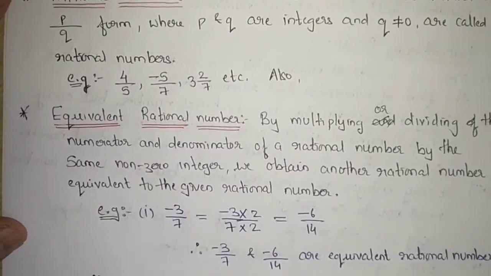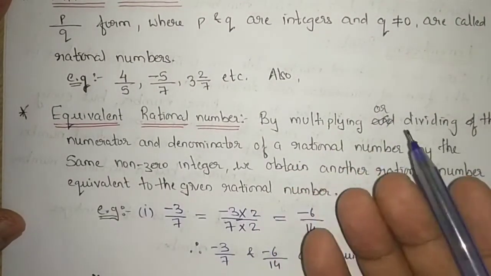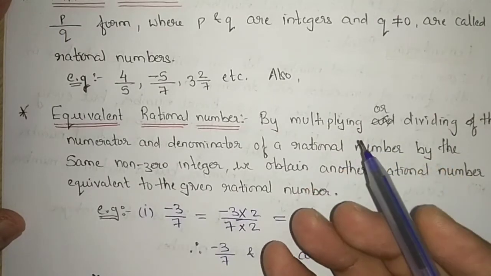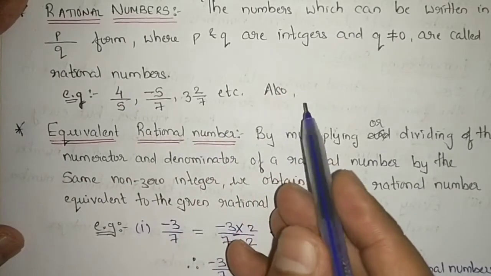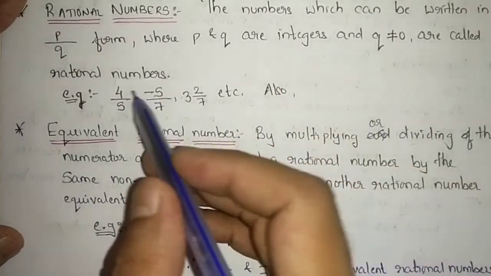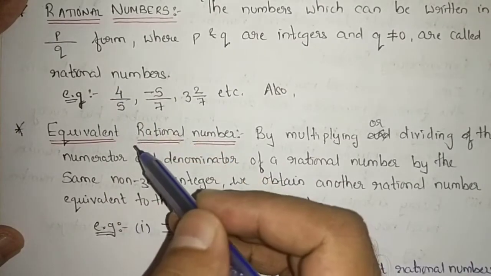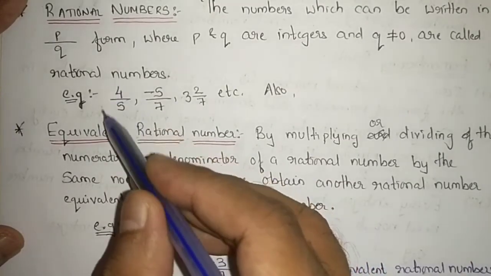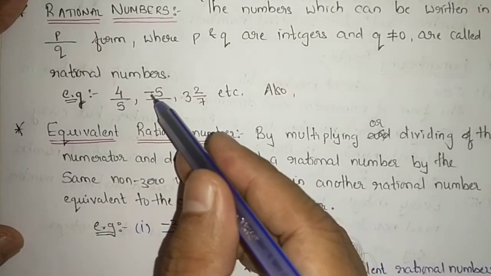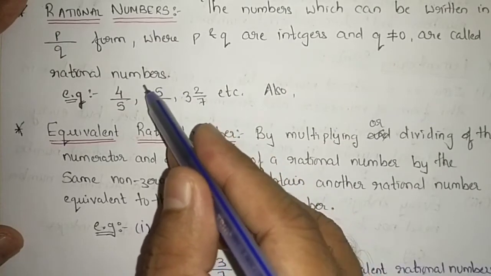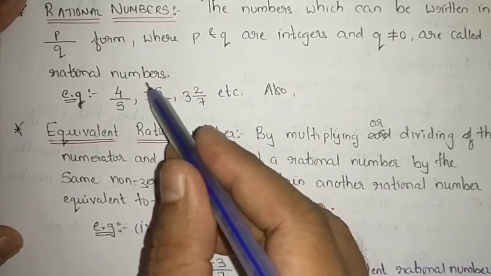That means any number, if it is a natural number, also can be a rational number. But the condition is the denominator of it should not be equal to 0. You can see 4 divided by 5. It is a rational number. Also it is a fraction number, but 4 by 5 is also a rational number. Minus 5 by 7 is a rational number. This is not a fraction. Why is it not a fraction?